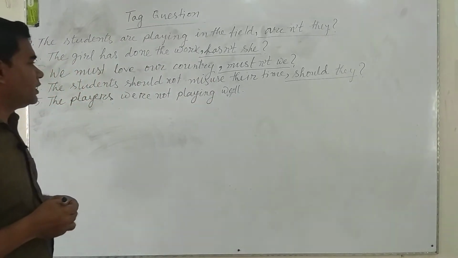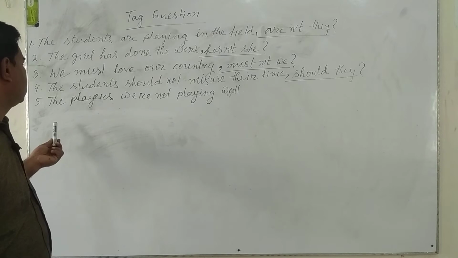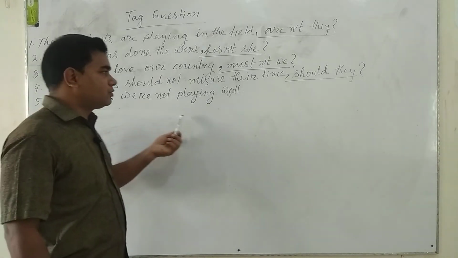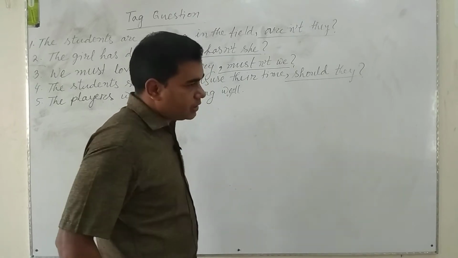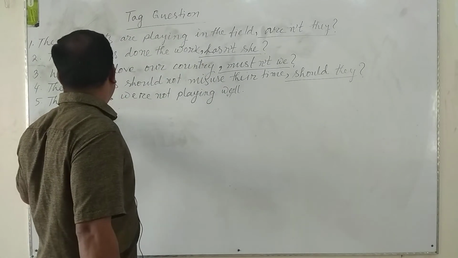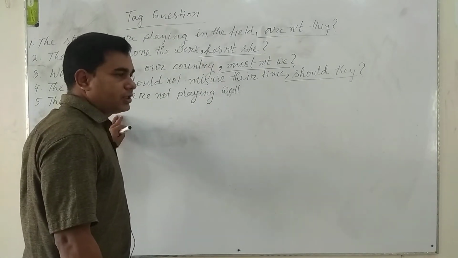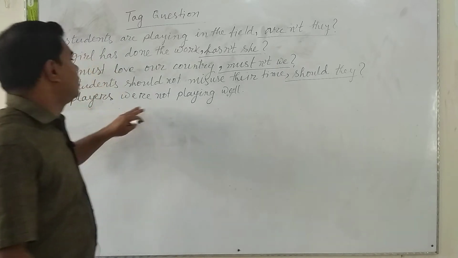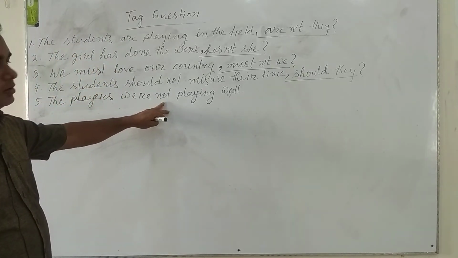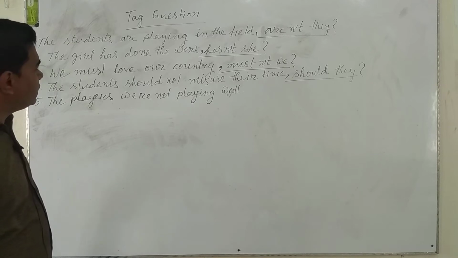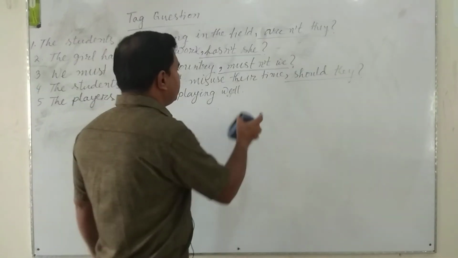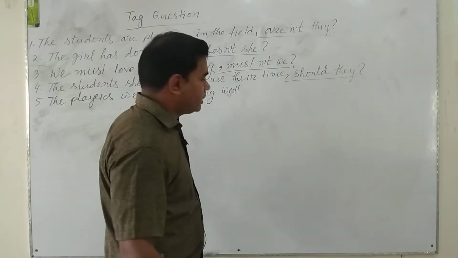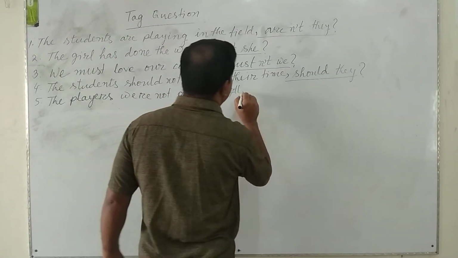The players were not playing well. It is also a statement. It is a negative sentence. So we will omit first the full stop and then use a comma.